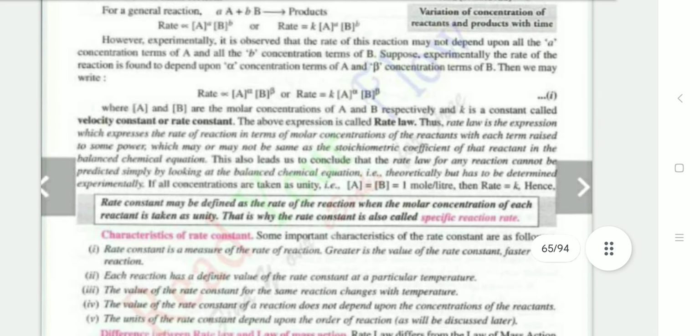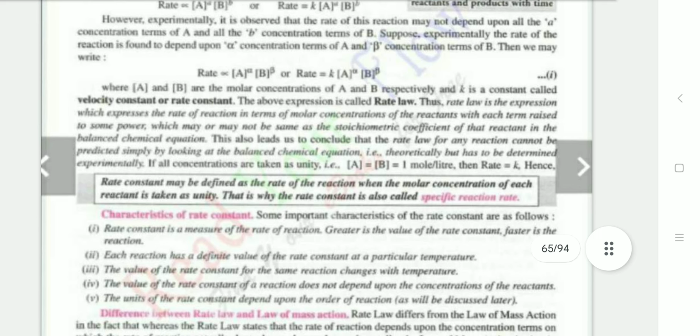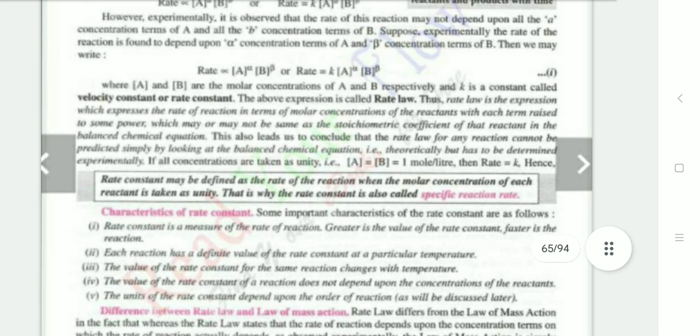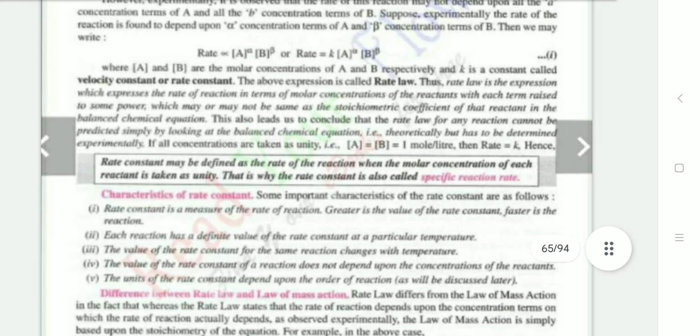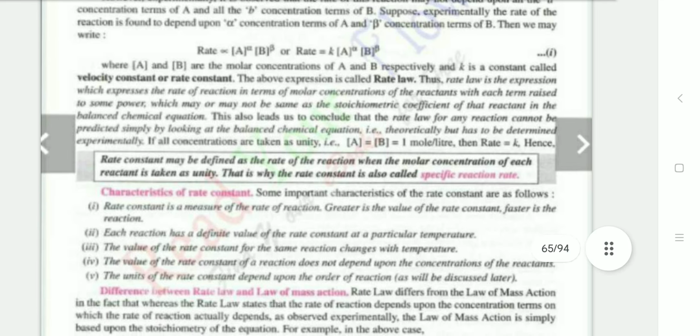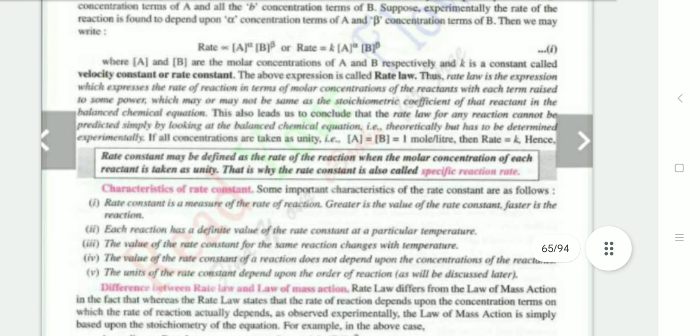The above expression is called the rate law. It is the expression which expresses the rate of reaction in terms of molar concentration of reactants, with each term raised to some power, which may or may not be the same as the stoichiometric coefficient of the reactant in the balanced chemical equation. This leads to the conclusion that the rate law for any reaction cannot be predicted simply by looking at the balanced chemical equation. Theoretically, it has to be determined experimentally.